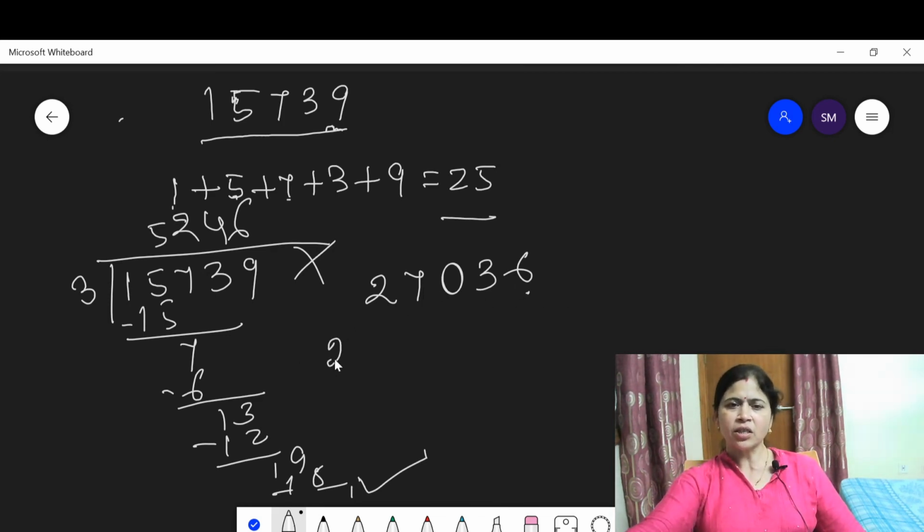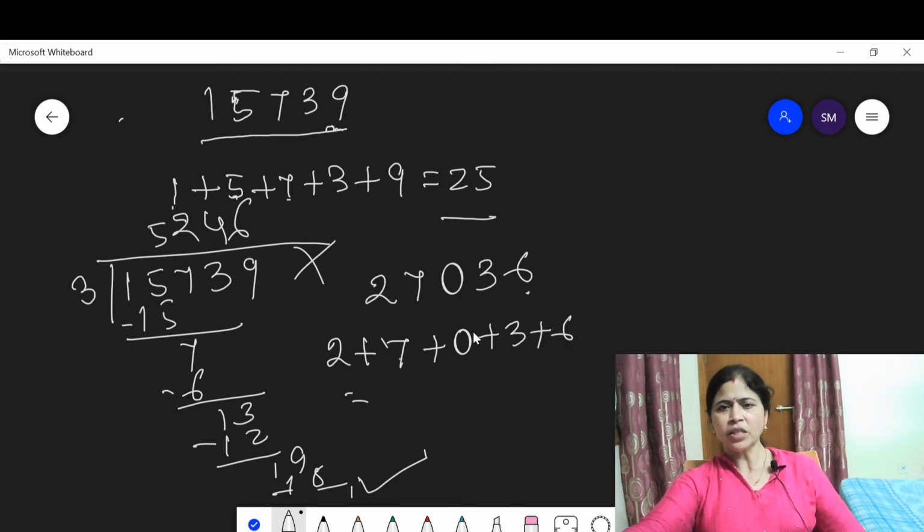Now let us discuss whether the number is divisible by 3 or not. Now add the digits of this number. Then you get 2 plus 7, 9, plus 0, plus 3, 12, plus 6, 18. 18 is divisible by 3. Yes, 3 6s are 18. This means this number is divisible by 3.